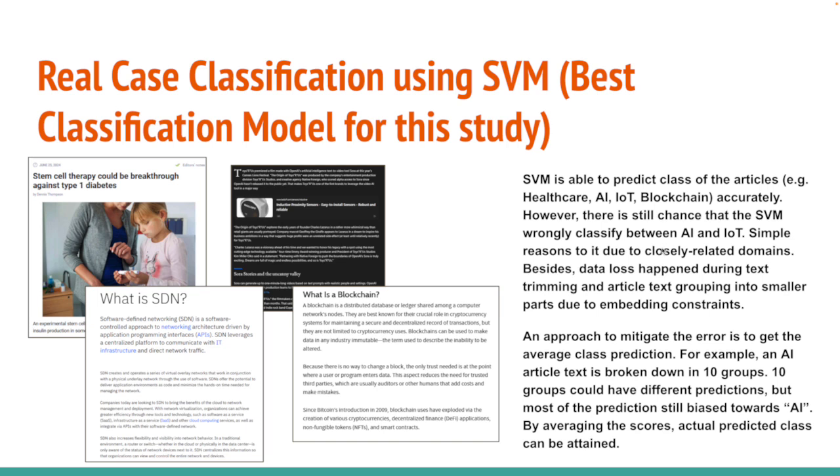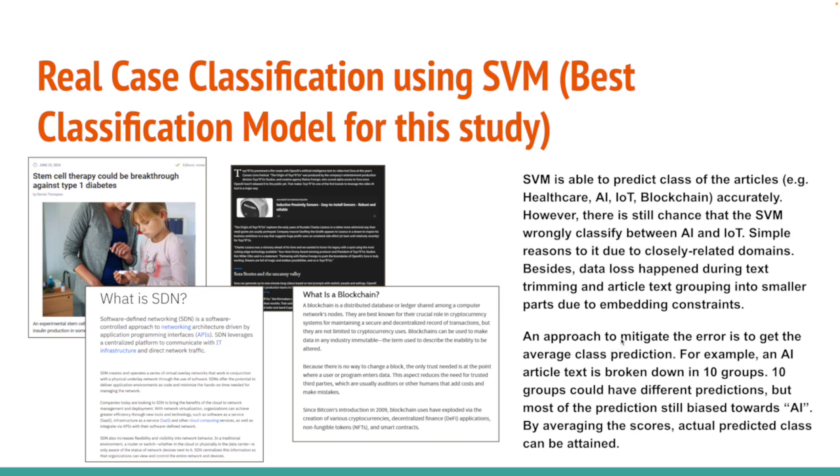So it's understandable that our SVM sometimes wrongly classifies. Besides that, data loss happens during the text streaming and article text grouping into smaller chunks due to eventing constraints. So we have some technical problems also causing the SVM to be less accurate.